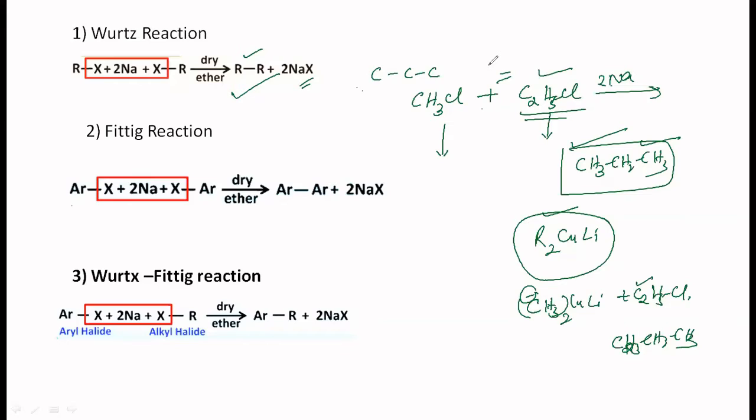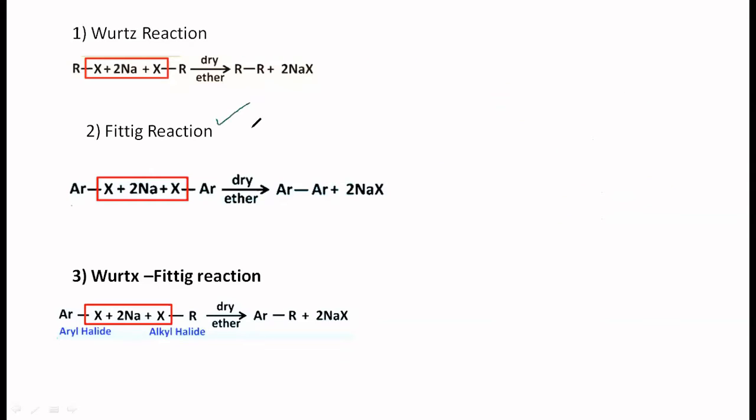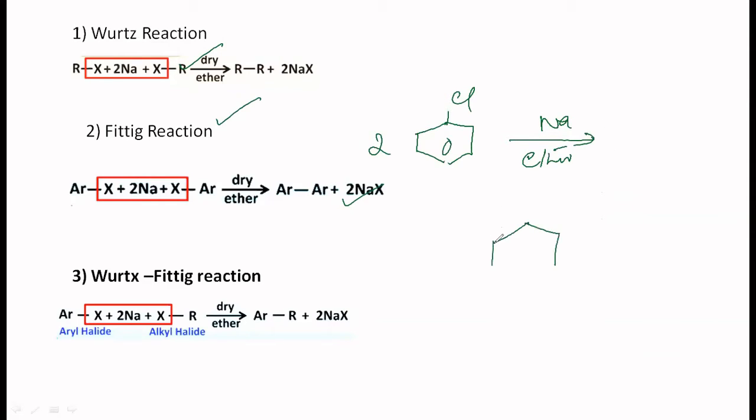And then we have got the Fittig reaction. The Fittig reaction is just like the Wurtz reaction. The Wurtz reaction is for haloalkanes; this is for haloarenes. Supposing you have got chlorobenzene, make 2 moles of it react with metallic sodium in dry ether medium. Then what do you get? Biphenyl, you will get like this. You can even write it as C6H5 bonded to C6H5. That is what you get.